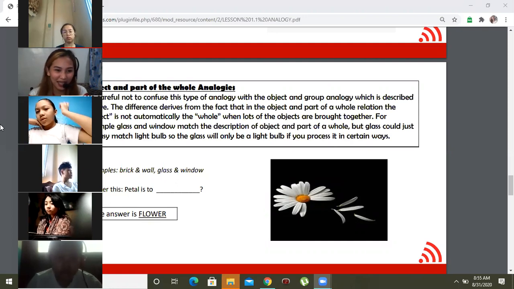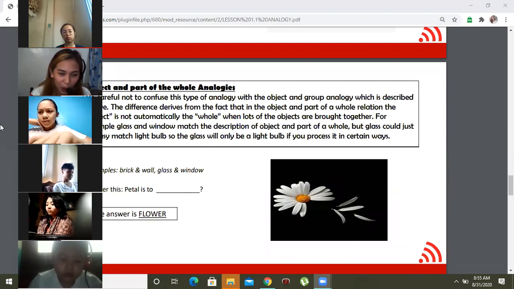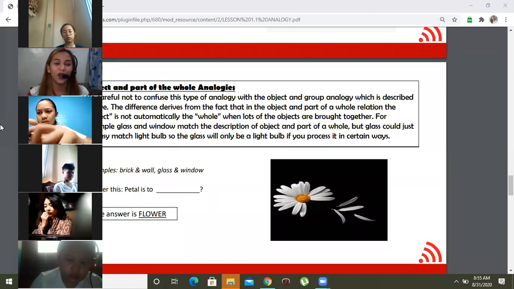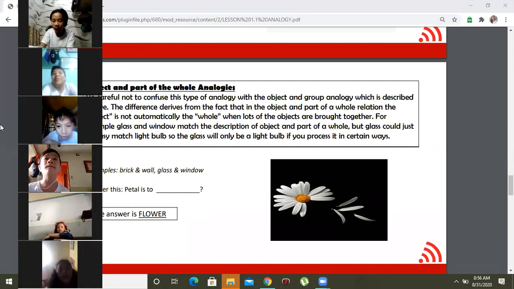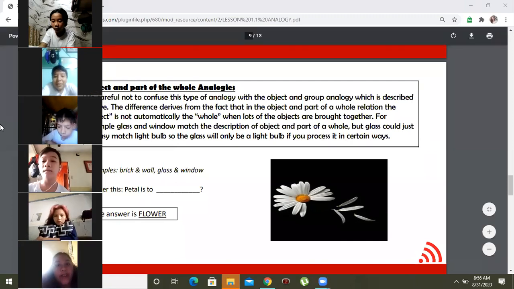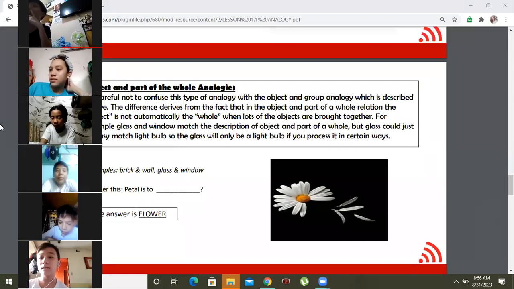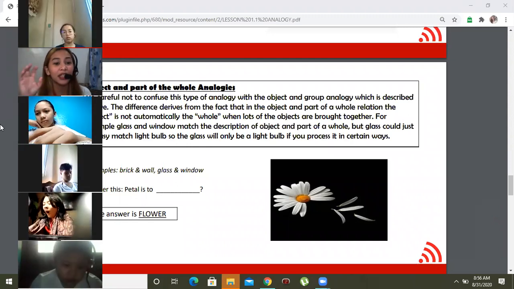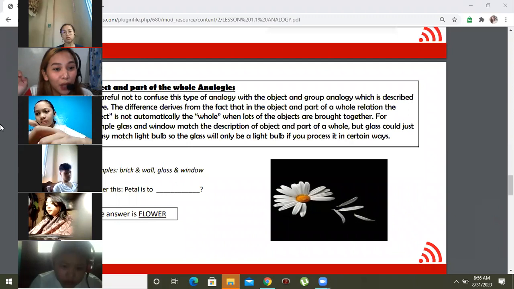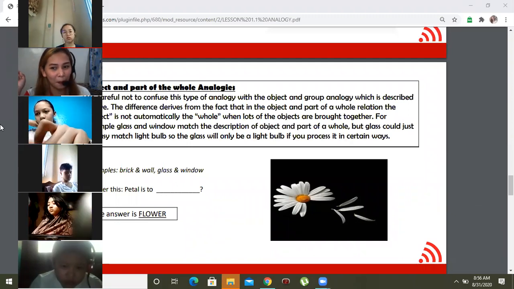What system involves the transmission of the message? Corbita, anak, sige. Nervous system po. Very good. Nervous system. Brain, spinal cord, those are part of nervous system.